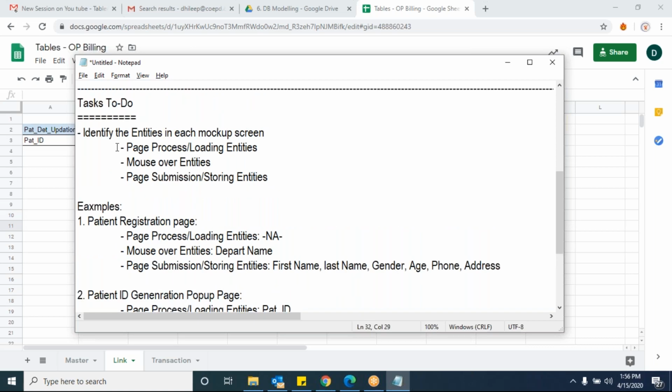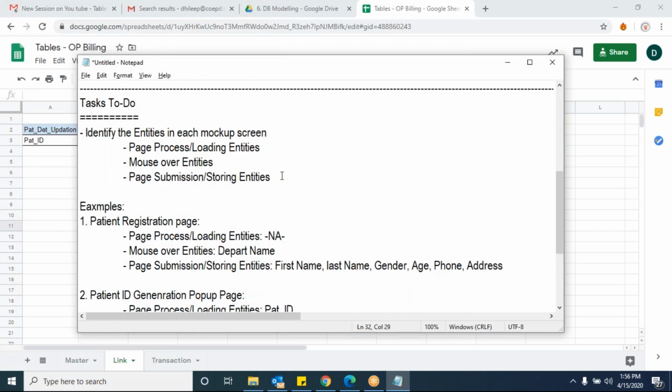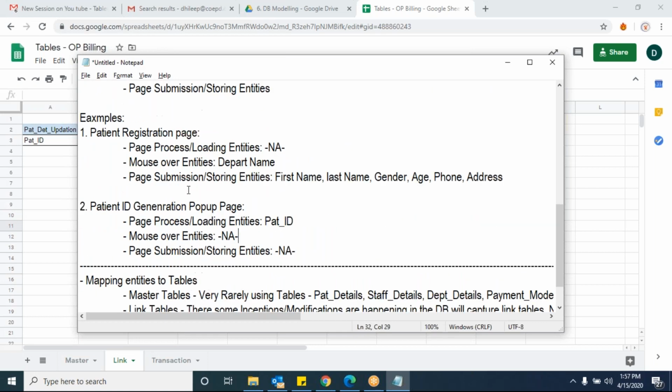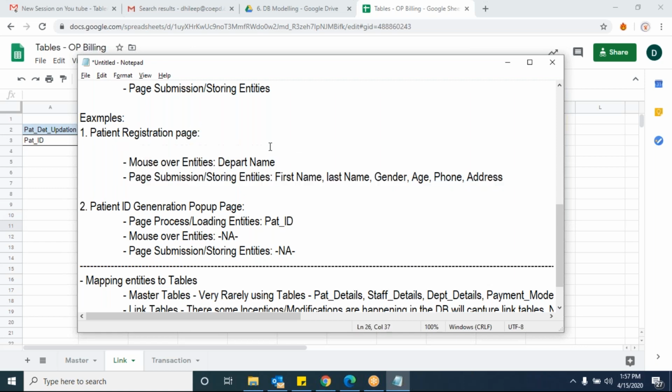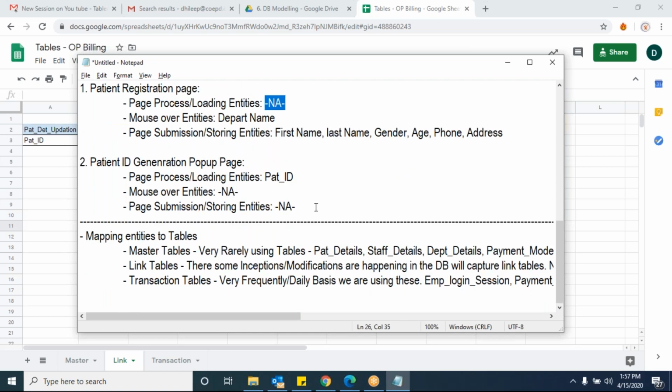Initially you need to identify the entities in each markup screen, either it is page processing or mouse over or page submission. For each and every screen I want these 3 different entities. If something is not applicable, write down not applicable. Please don't leave it blank, sir. Is that clear?